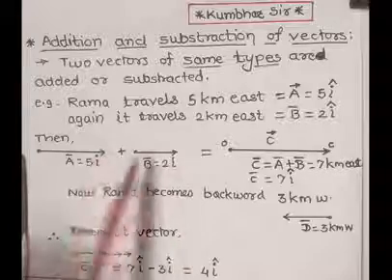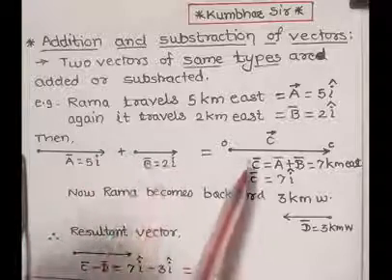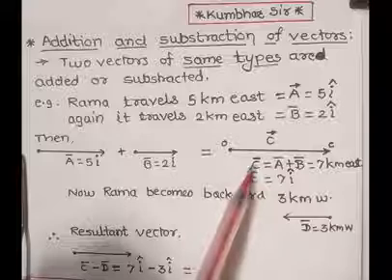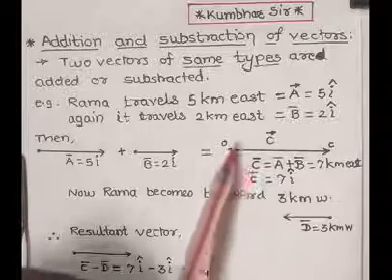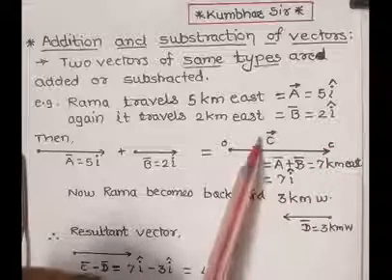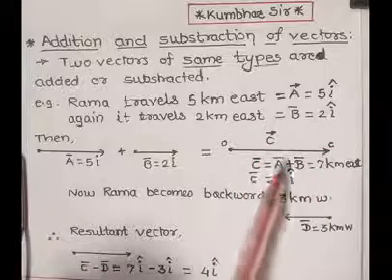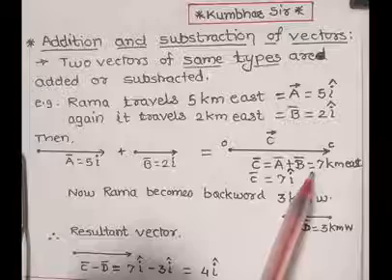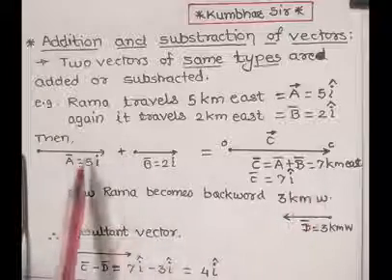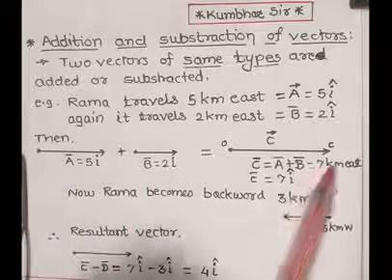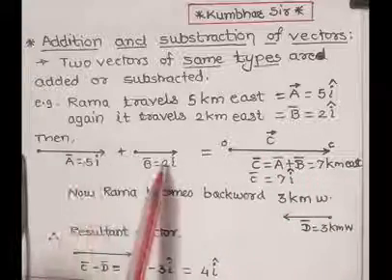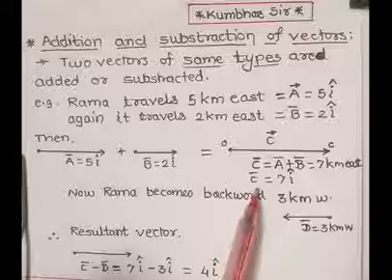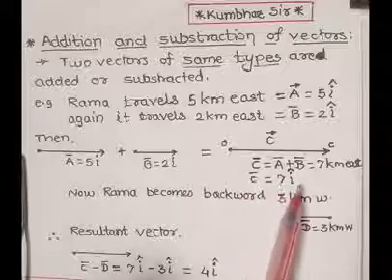The sum of two vectors is equal to C bar, means these two vectors are added. Hence the resultant vector OC bar is equal to C bar equals A bar plus B bar, which is equal to 5 plus 2, 7 kilometer east. The direction remains as it is. Hence C bar is equal to 7 I cap.